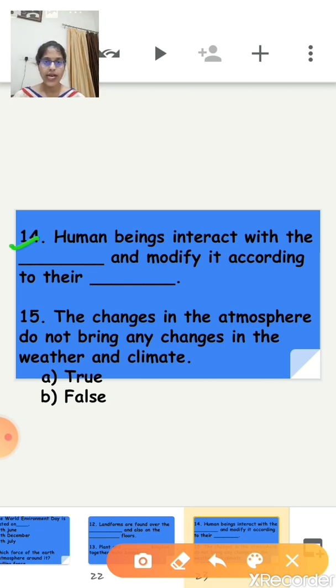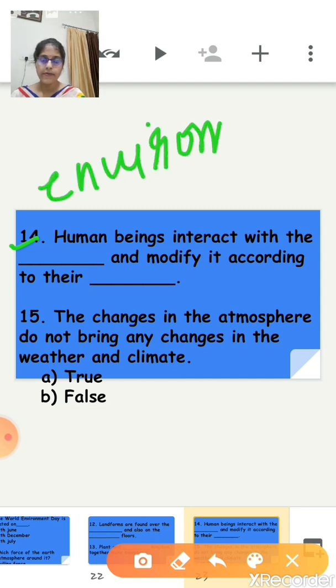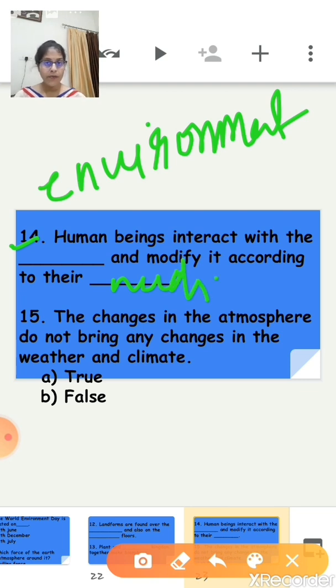Now move on to the next question, 14th. Human beings interact with the dash and modify it according to their dash. So basically, as I said, we human beings interact with the environment, right, and we modify it according to our needs, right. Human beings first interact with the environment and they modify it according to their needs.